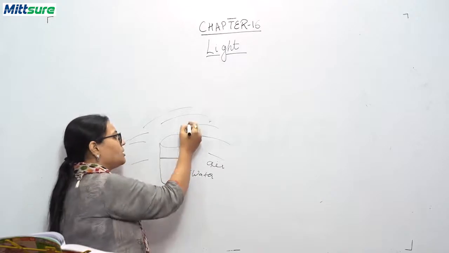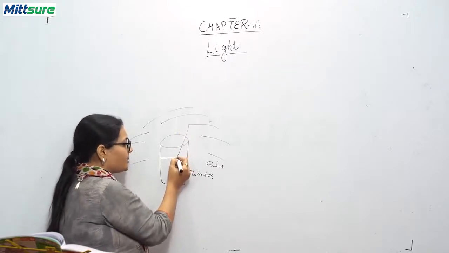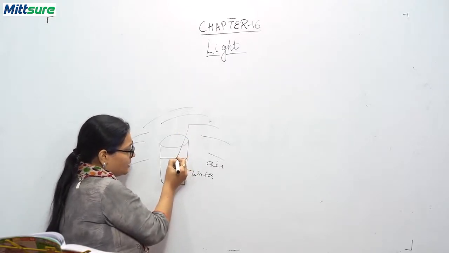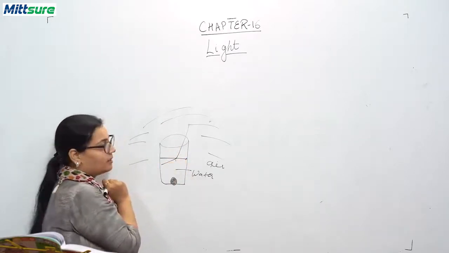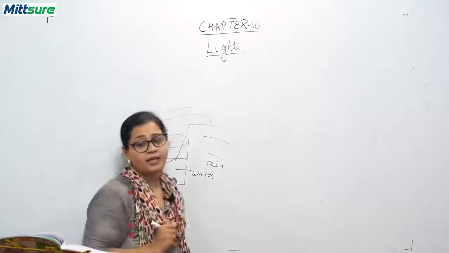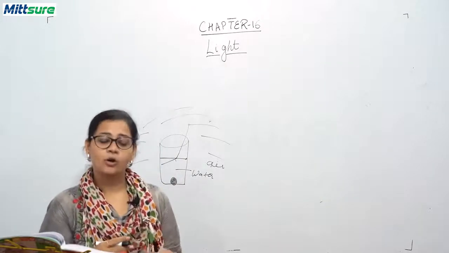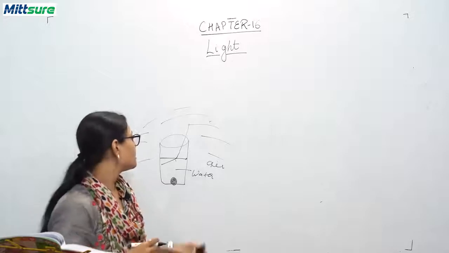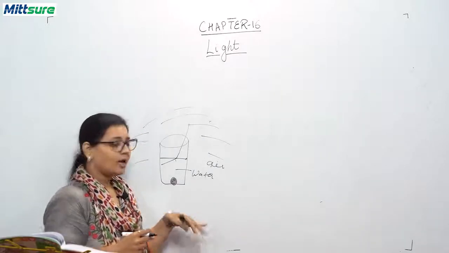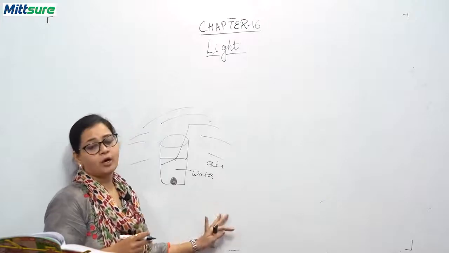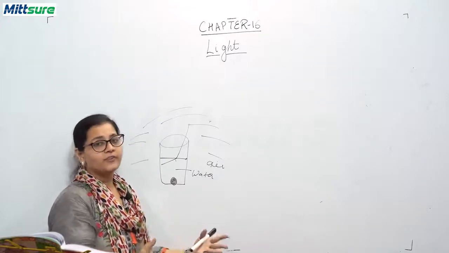Suppose this light is coming, then what happens? The bending, that is not reflected. Bending of light is done. And this bending of light is called, what is it called? It is called refraction of light. Okay, and this is a phenomenon of refraction of light.